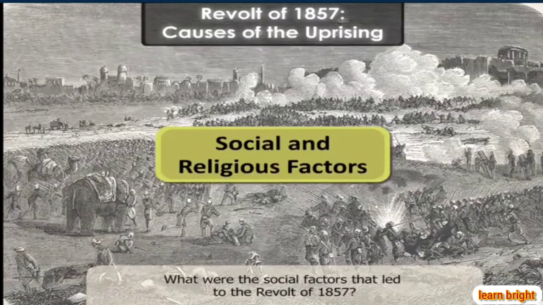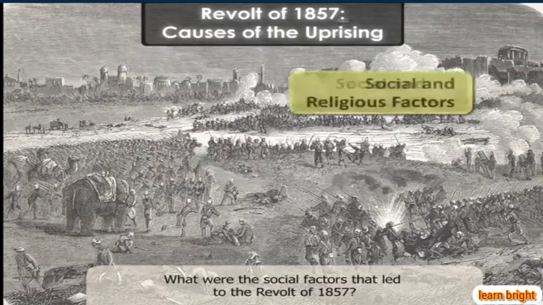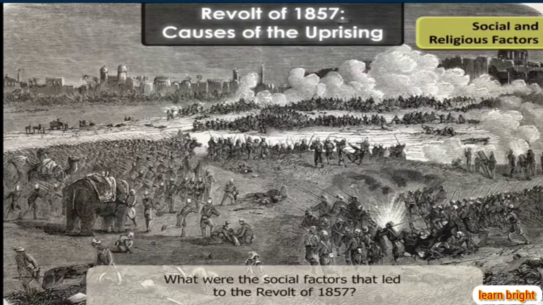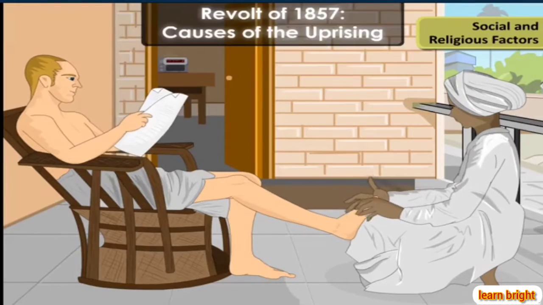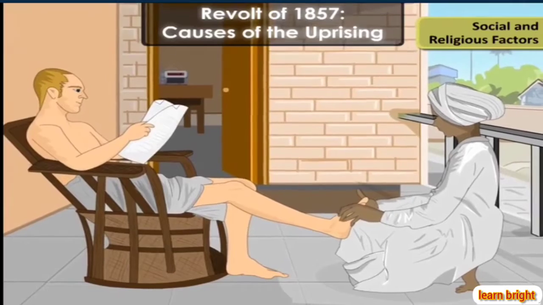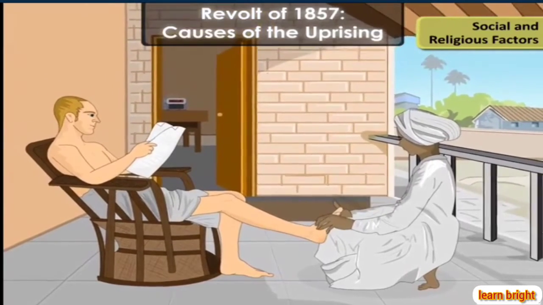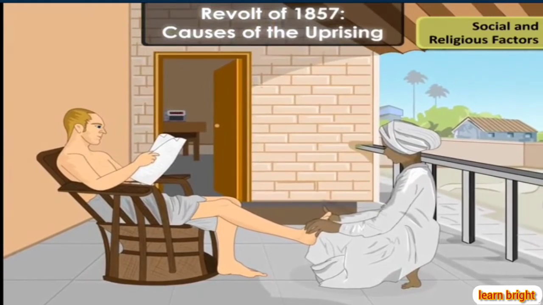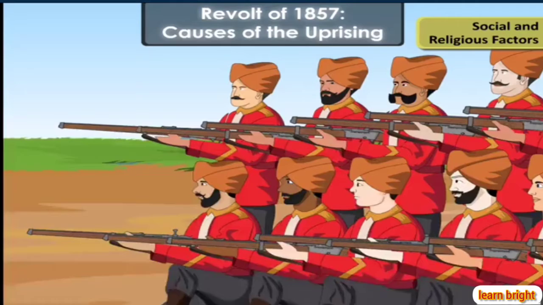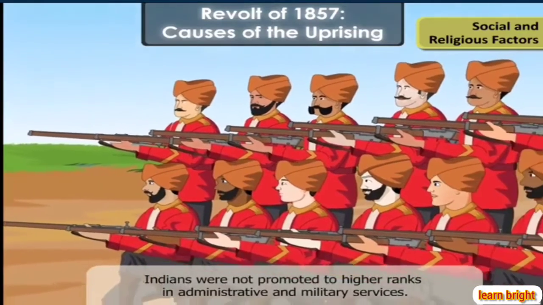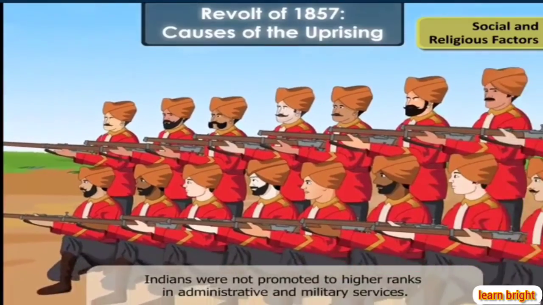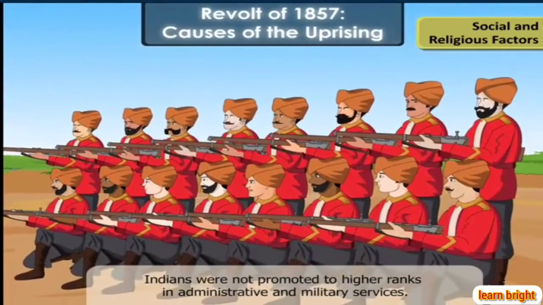There were several social and religious factors that led to the Revolt of 1857. Racial discrimination was rampant. The British always looked down upon Indians and distanced themselves from the locals. Indians were not promoted to higher ranks in administrative and military services.